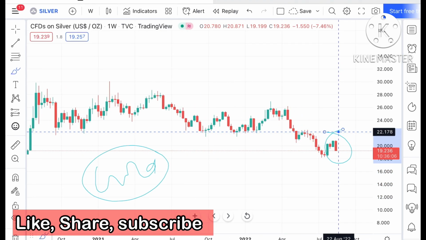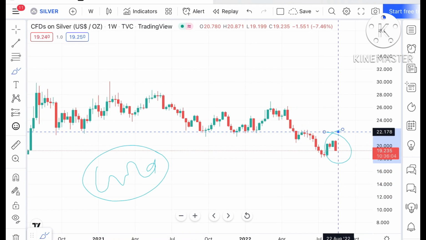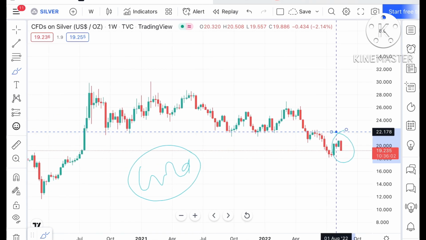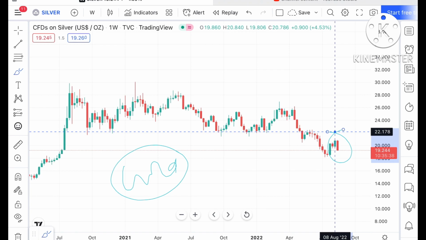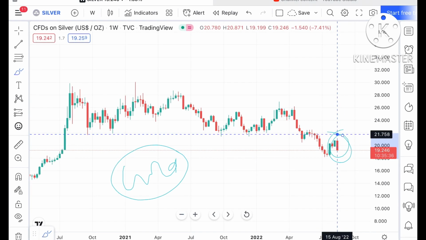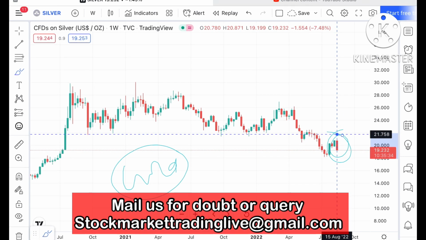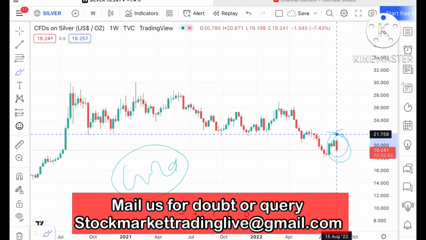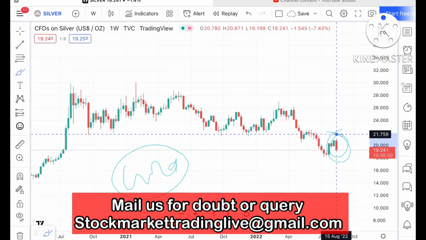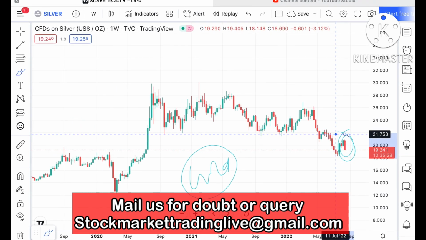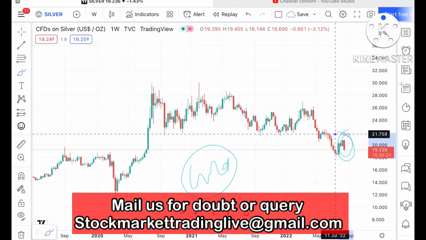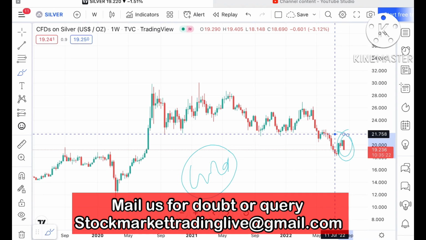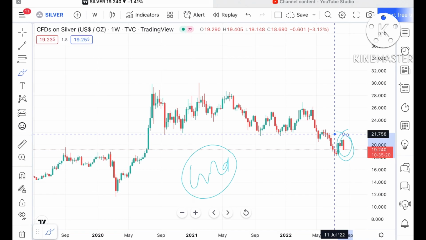This is because of the economic data we have seen. The Chinese economic data was very weak. Because of the war situation, Chinese data was weak, so the probability is very high, and because of that we have seen a fall in silver. Other reasons are also there. If this particular level doesn't sustain, which is a high probability, we can see the silver price move further down.